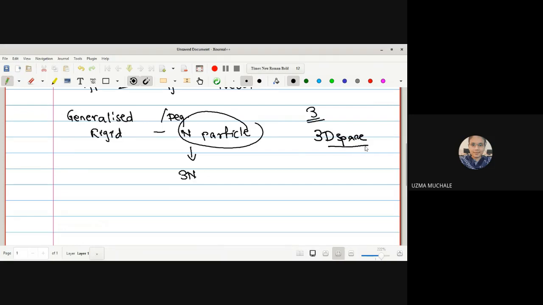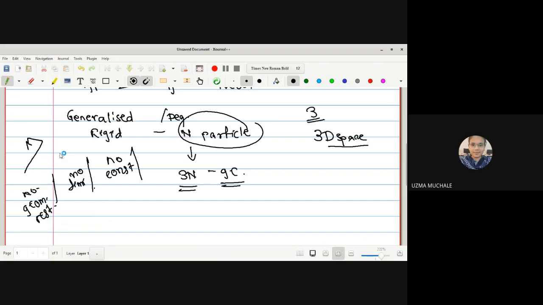So if we have n particles in 3D space, the total number of generalized coordinates is 3n, because there is no constraint, no limitation, no geometric restriction. 3n generalized coordinates will describe the motion. So for a rigid body consisting of n particles with no constraint, we have 3n generalized coordinates.